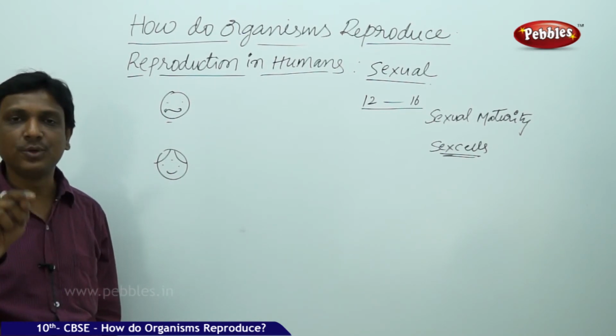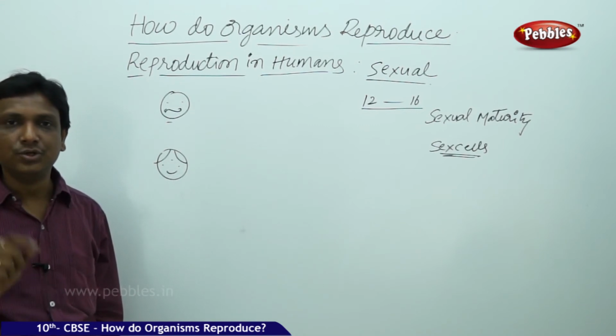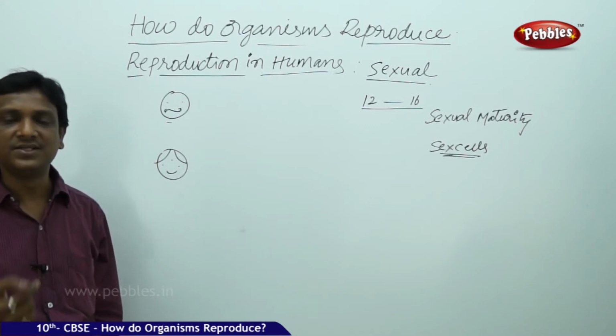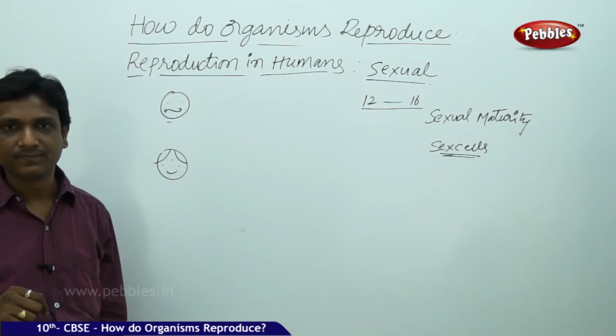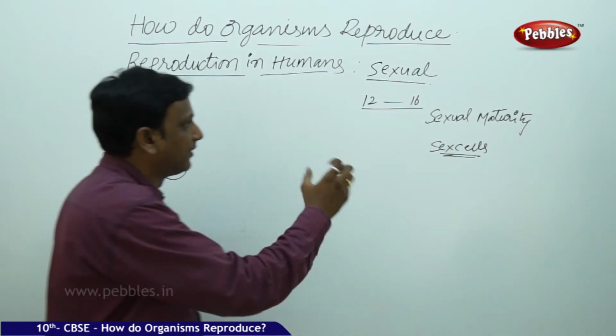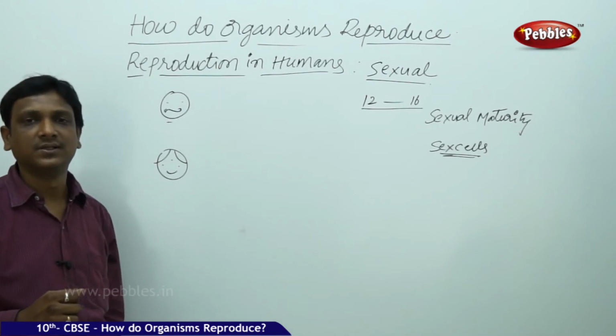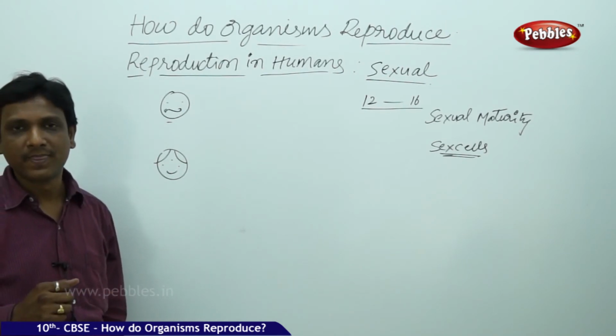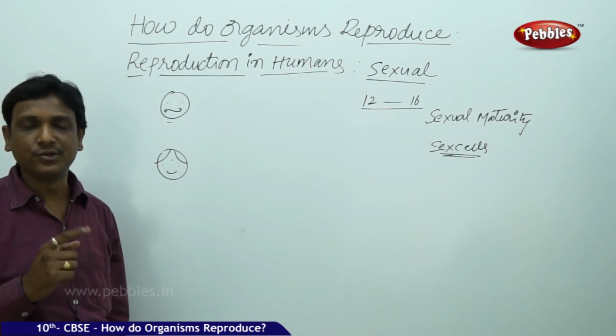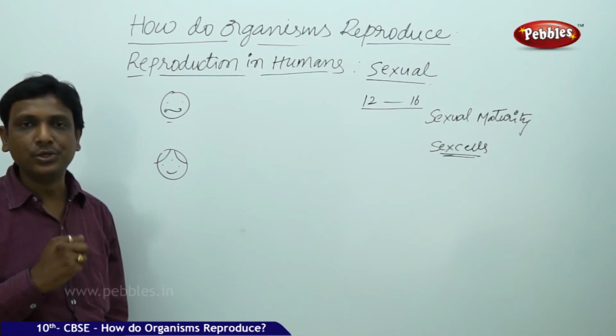And you yourself can identify the changes in your body which happen during adolescence. That is because of the reproductive hormones produced in male and female. In the hormones lesson, in the control and coordination lesson, I already told you about the hormones.